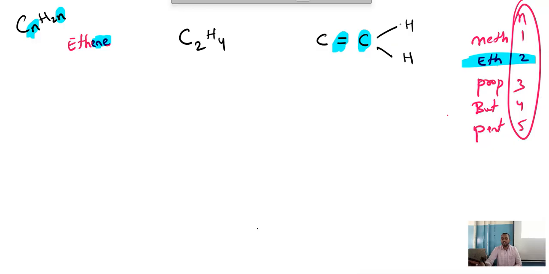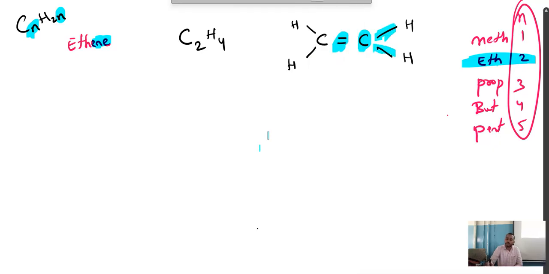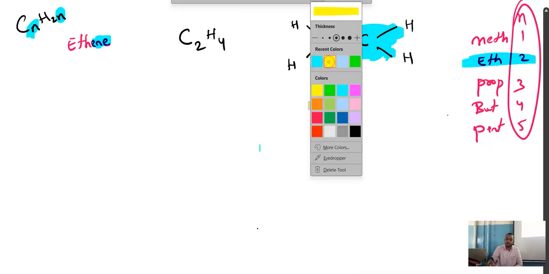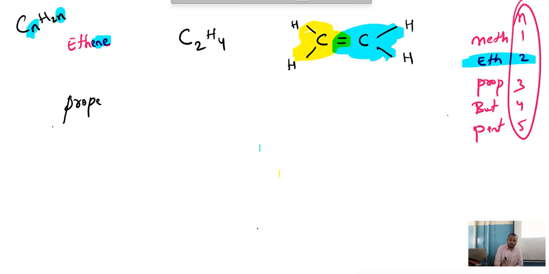Can you see this? These 2 H's, this is 4 bonds. Similarly, for this C, already we have 2 bonds here, this one bond, 2 bonds. Now, can you see here? This one C has 4 bonds, correct? Can you see this? It has 4 bonds. And again we can see here one more carbon, again it has 4 bonds here. Is this clear? Now how many C? 2 C. How many H? 4 H. So this is ethene.